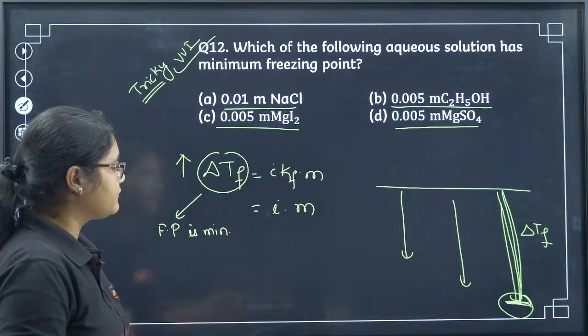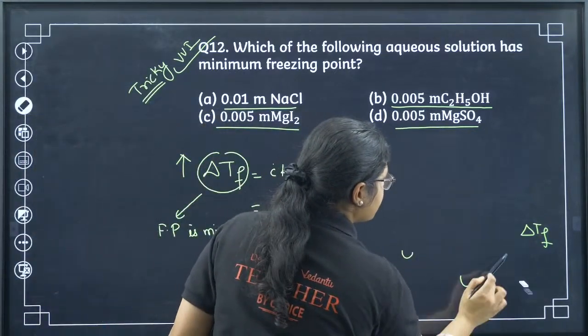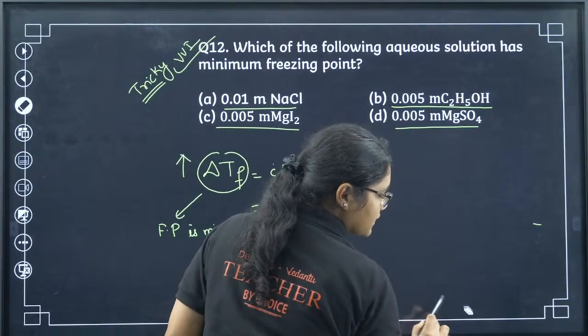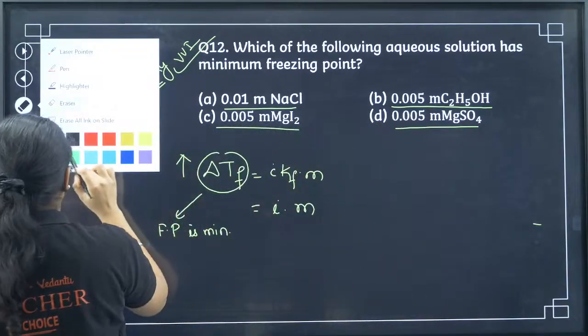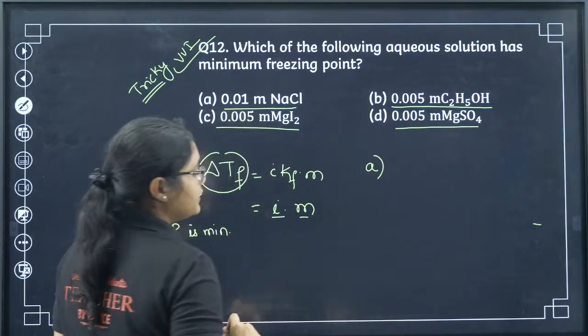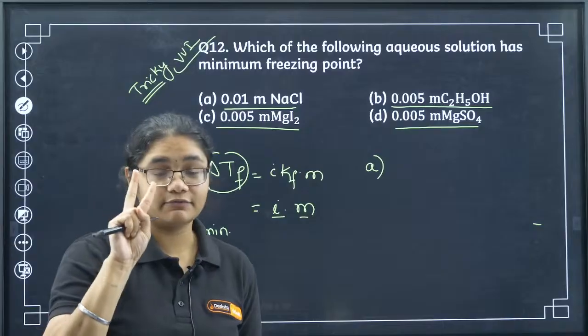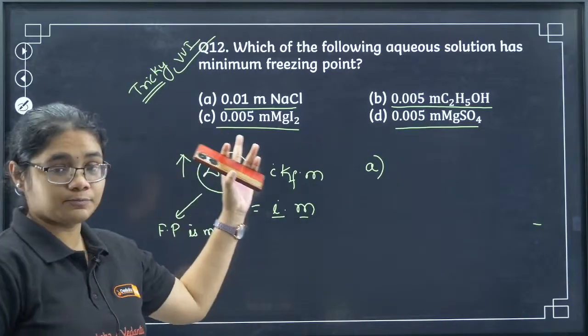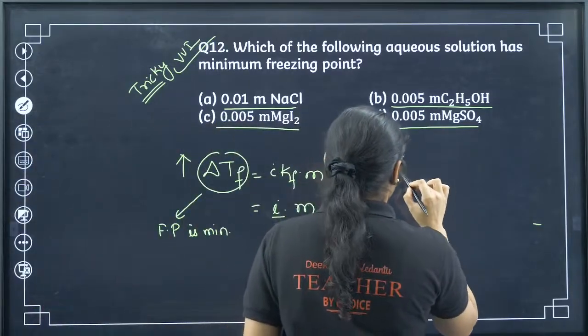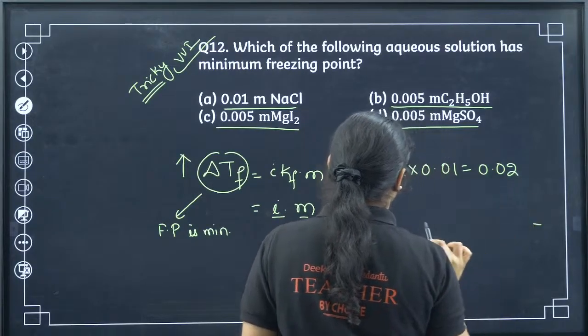So like that we can find out for all the options. Now let's do it quickly. If you have already done, you can put down the answers in the comment section, or else just check your answers with me. So with option number 1, what is the value of i into m? The i value is 2 because NaCl will give you 2 ions and concentration is 0.01. So I have 2 into 0.01, that is 0.02.